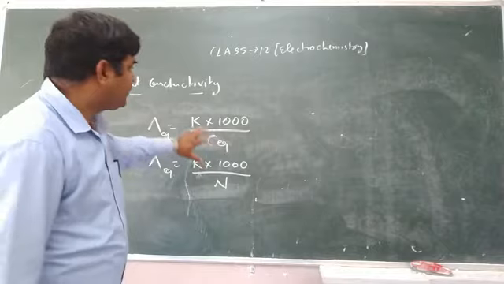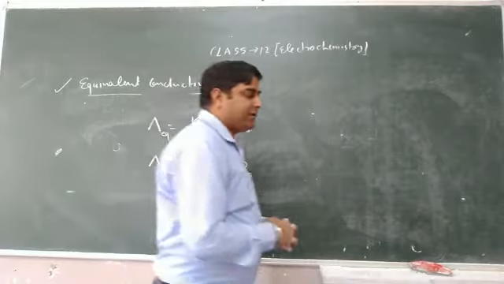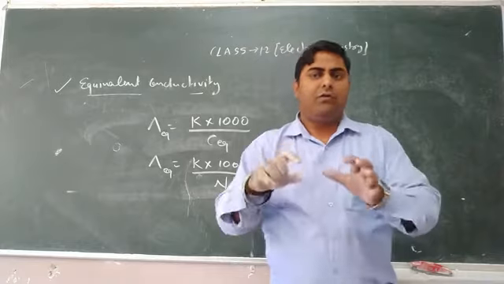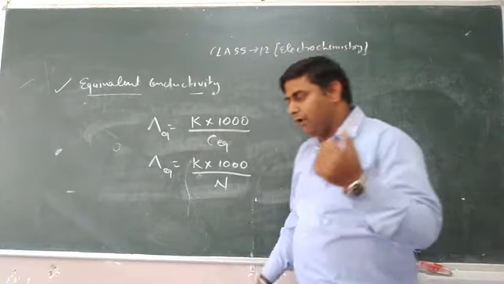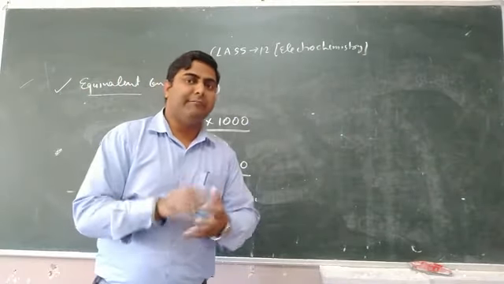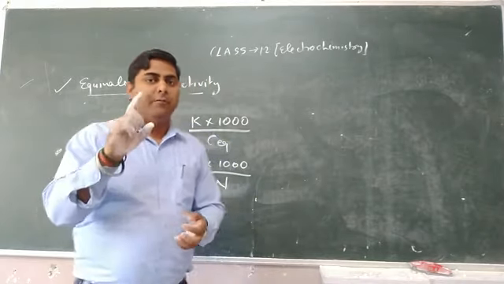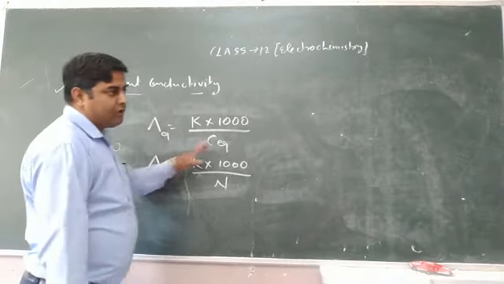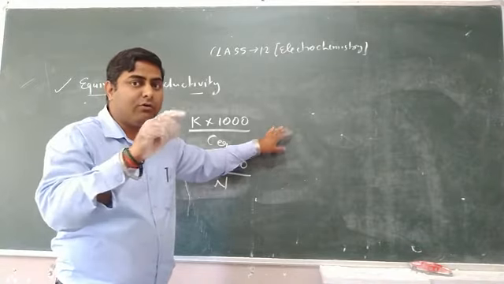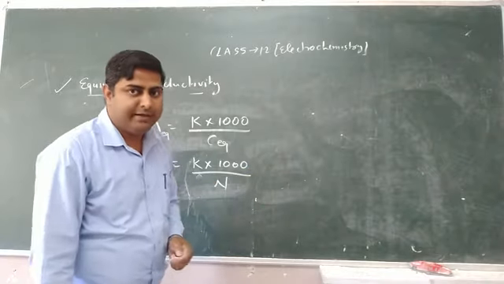Now we have a very interesting factor, that is equivalent conductivity. What is equivalent conductivity? Equivalent conductivity is simply defined as the conductance of all the ions produced when 1 gram equivalent of an electrolyte dissociates completely into its ions in V centimeter cube of the volume, provided the length of the electrodes is 1 centimeter and the area is so large that the whole of the electrolyte is contained between them.